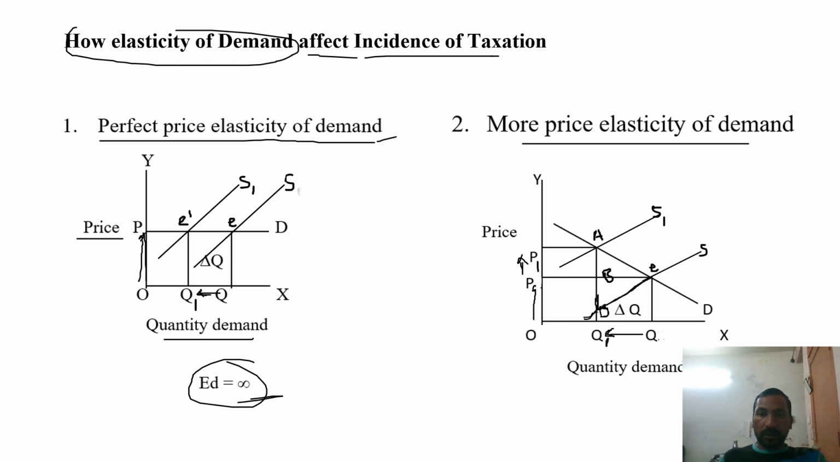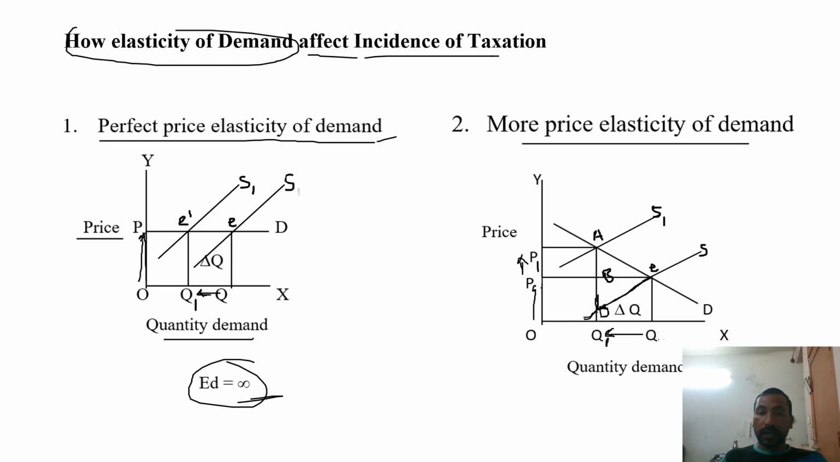Here the demand is more elastic. It means Q2Q1 is more than P1. Q1 being more than P1 means the response of the consumers' demand is more than the change in the price level.